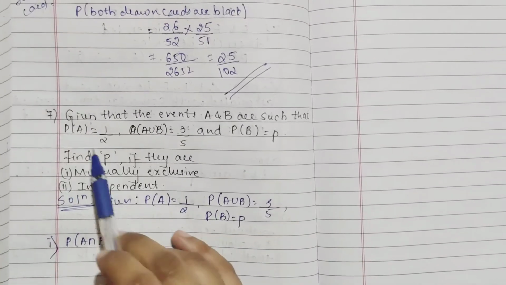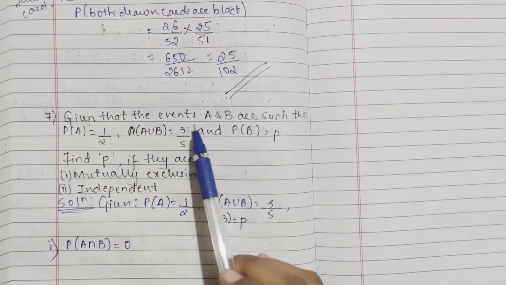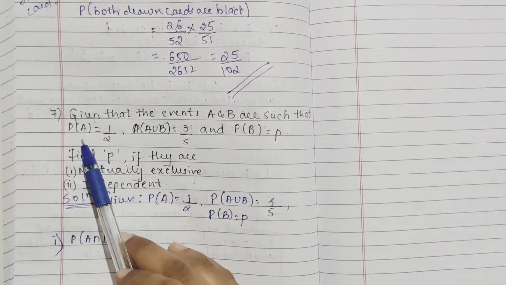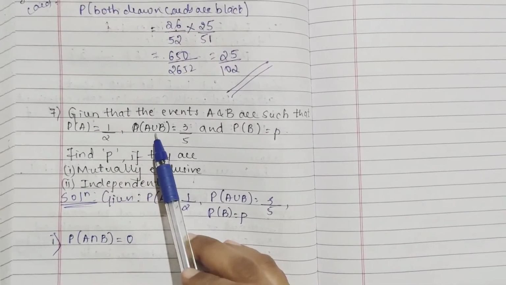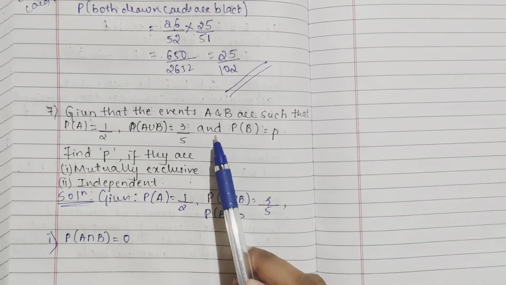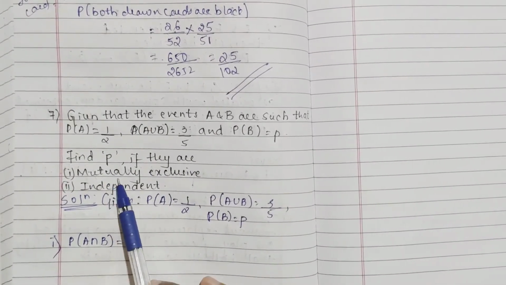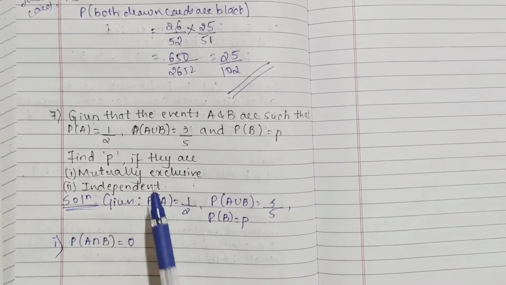Next question, the 7th one. Given that the events A and B are such that P of A is equal to 1 by 2, P of A union B is equal to 3 by 5, and P of B is equal to P. Find P if they are first mutually exclusive and second independent.